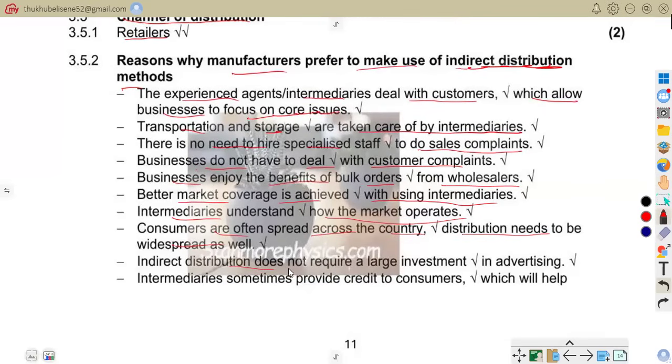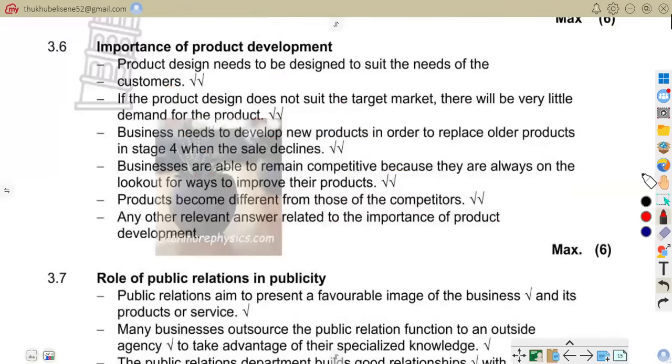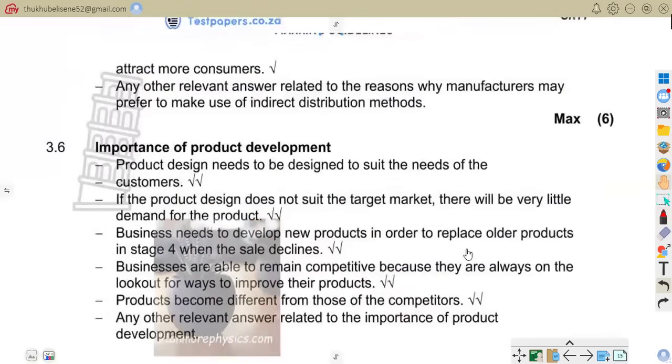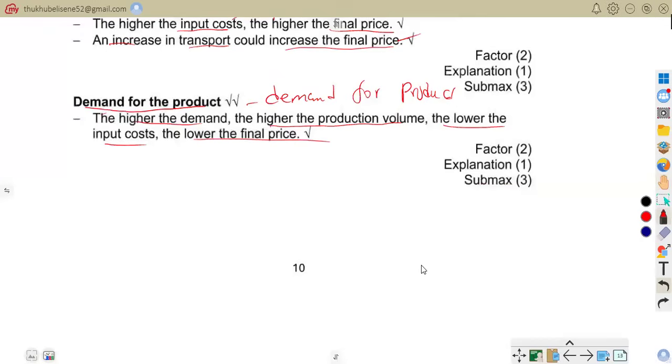Also, indirect distribution does not require large investment in advertising, meaning lower advertising cost. Intermediaries sometimes provide credit to consumers, which helps attract more consumers. So that is that. Now let's quickly go to 3.6.